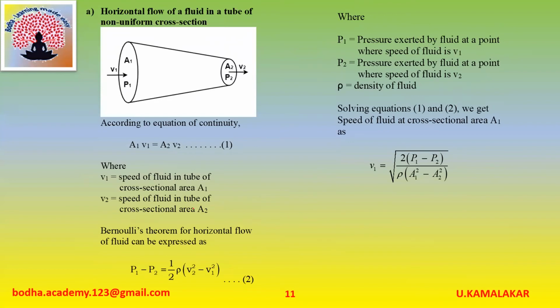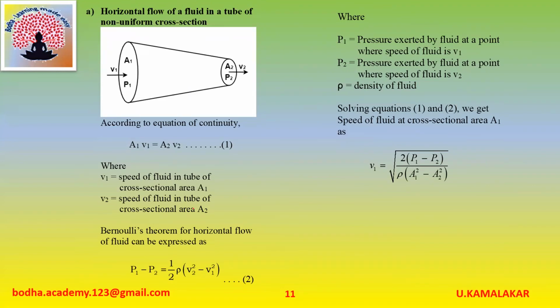Next application of Bernoulli's theorem, horizontal flow of fluid in a tube of non-uniform cross-section. According to the equation of continuity, A1 V1 is equal to A2 V2, where V1 is speed of fluid in the tube at cross-section area A1, V2 is speed of fluid in tube of cross-section area A2.